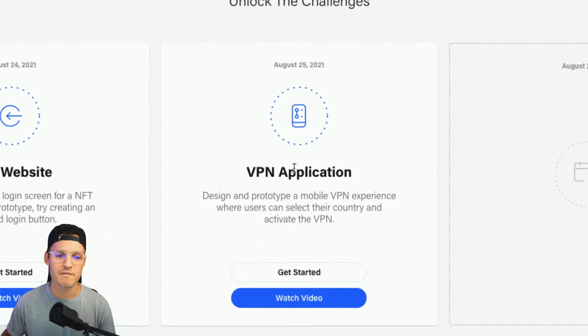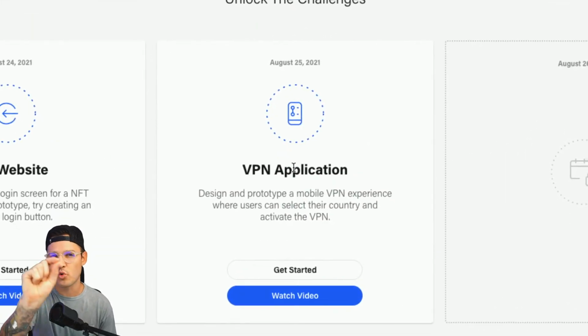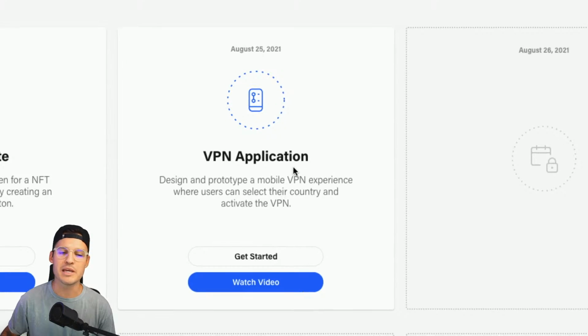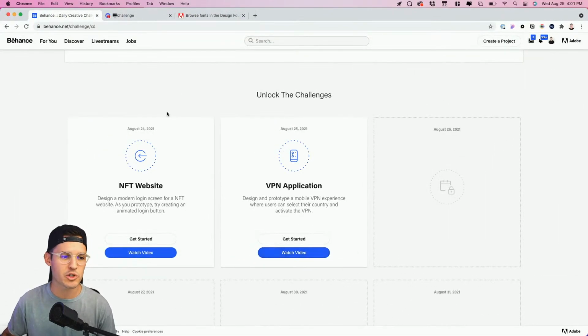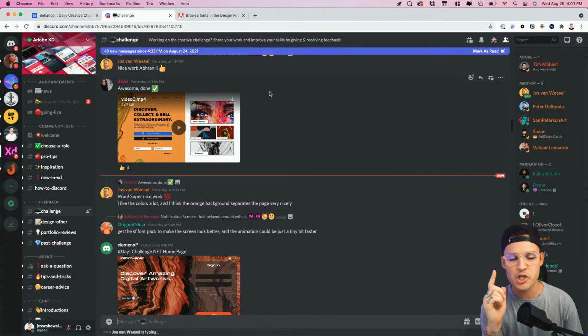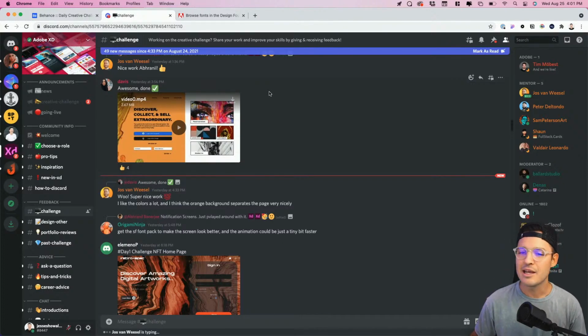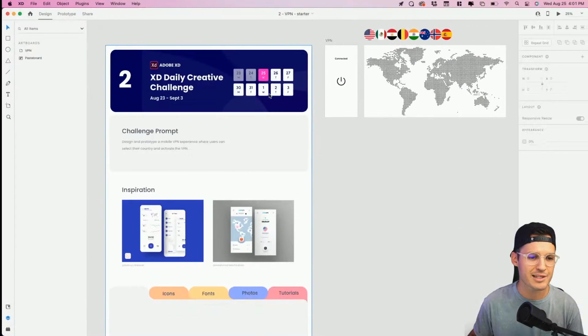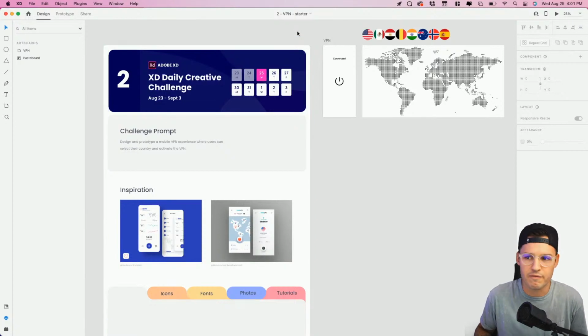Today we are building a little VPN application. That's a virtual private network. We're going to be building that VPN, so make sure you get your starting file there. And again, we have our Discord over here. We're going to be checking in on our Discord server and reviewing some of your amazing work when we're done with today's challenge. All right, so with that being said, let's jump over to our challenge, our starting file.